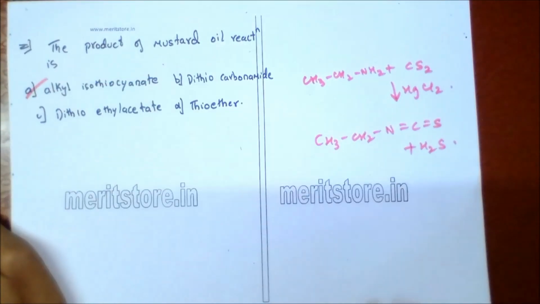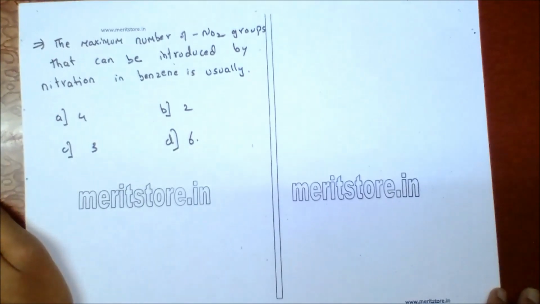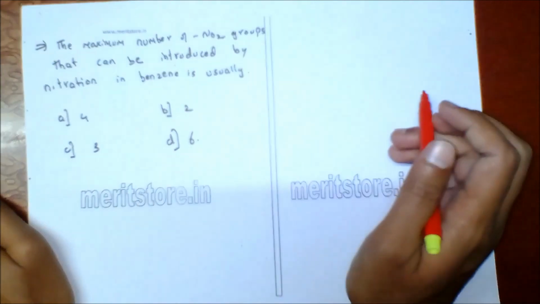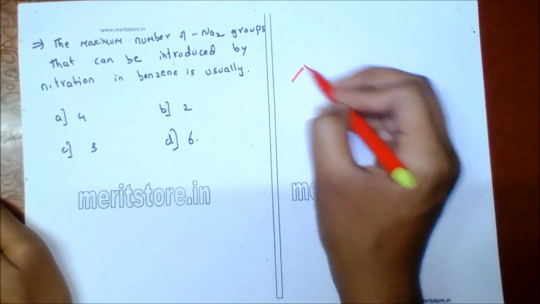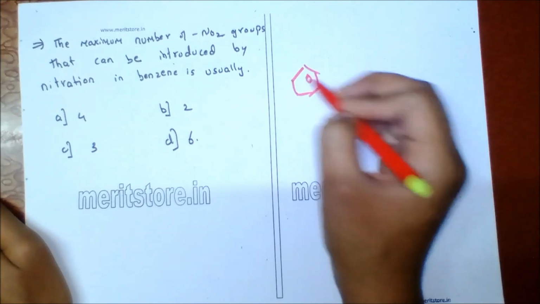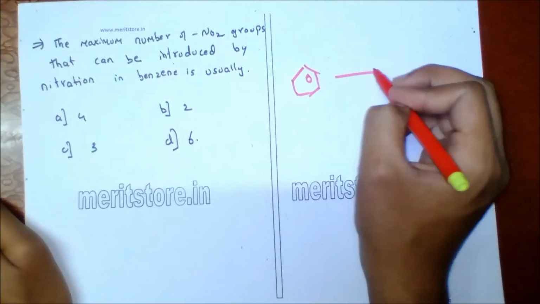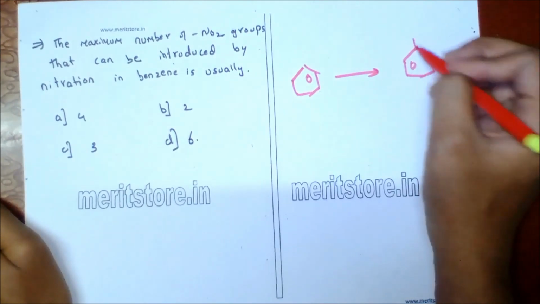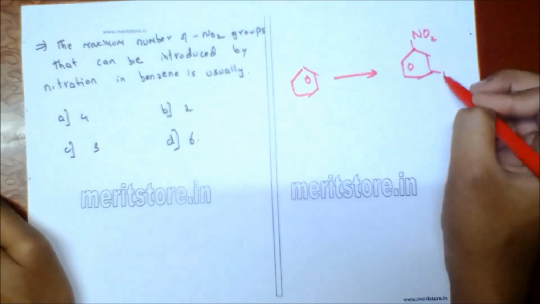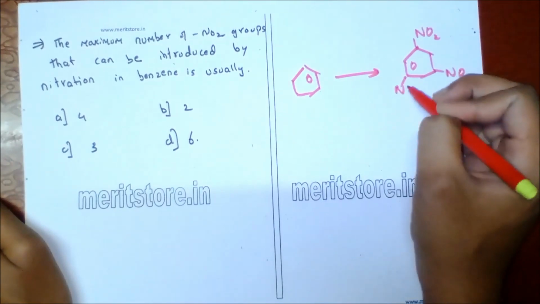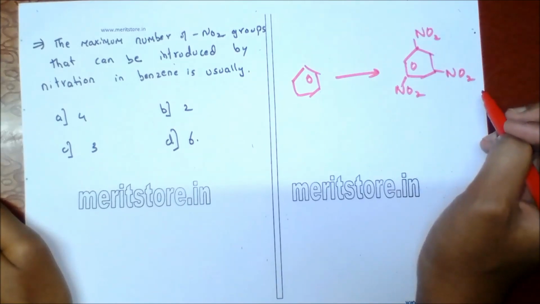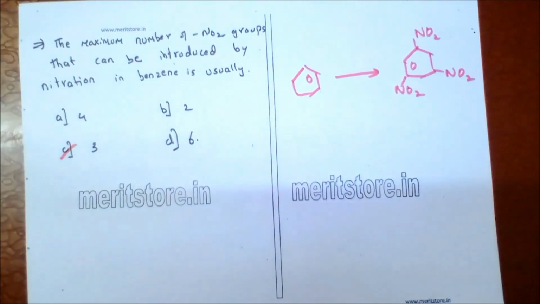Option A. The maximum number of NO2 groups that can be introduced by nitration in benzene is usually... So the reaction of benzene undergoing nitration in the presence of nitrating mixture will give 1,3,5-trinitrobenzene. So 3 nitro groups can be introduced. Option C is the correct answer.